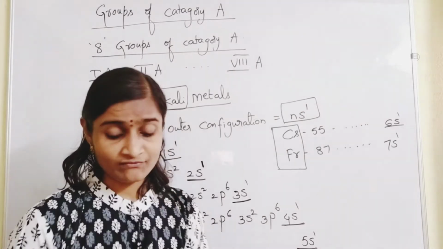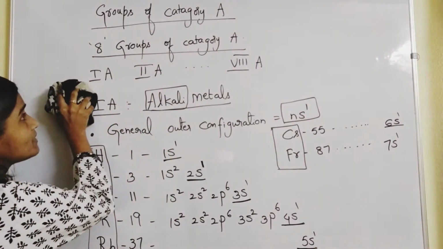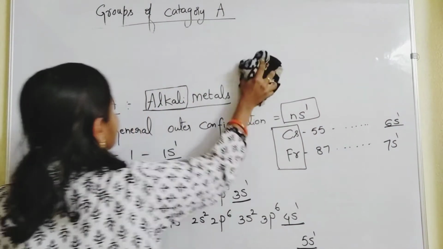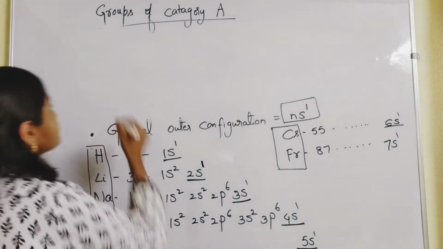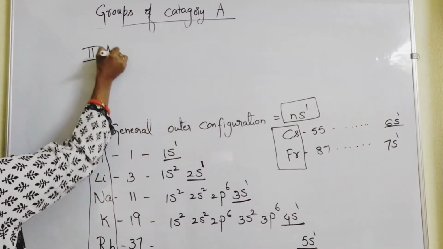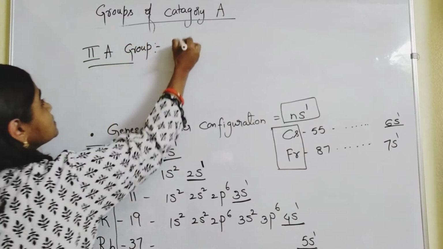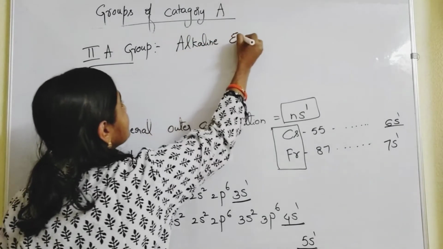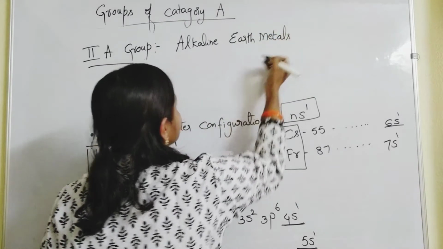Then we'll move on to second A group elements. What are second A group elements? They're also called alkaline earth metals.